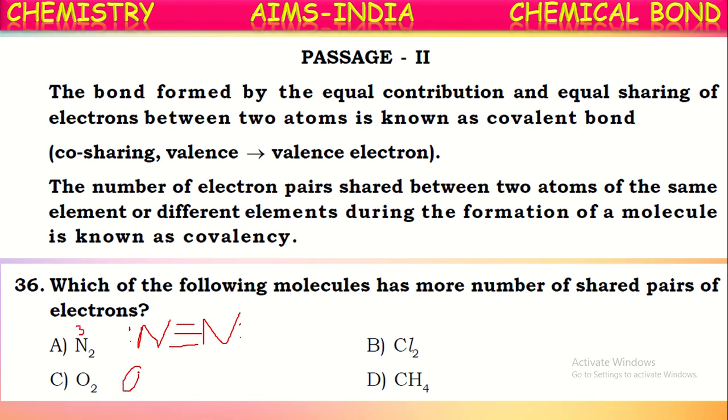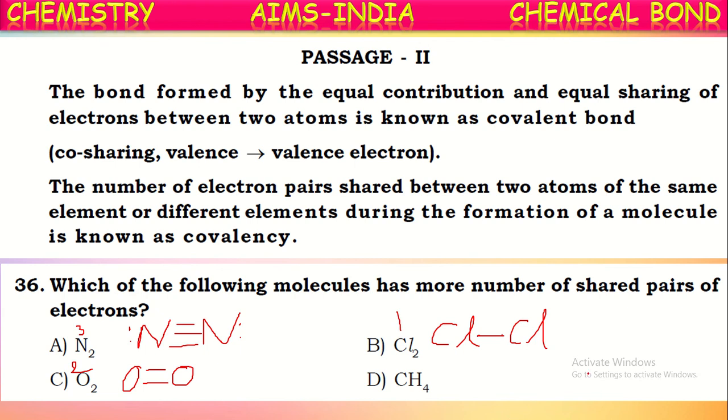What about the oxygen molecule? In this, each oxygen atom shares two pairs of electrons, and hence two shared pairs of electrons are there in the oxygen molecule. What about the chlorine molecule? In the chlorine molecule, each chlorine contributes one electron for sharing. Thus, they share a pair of electrons. So, one shared pair of electrons.